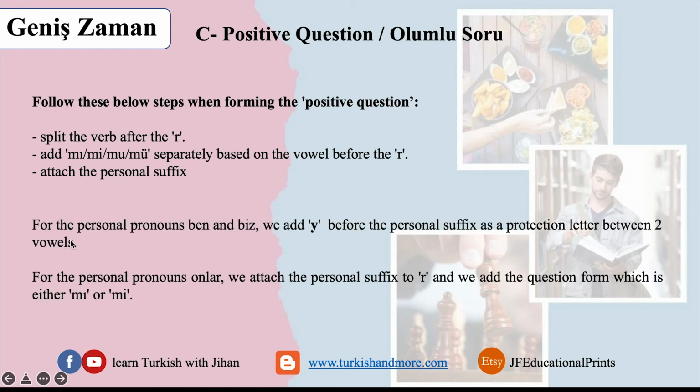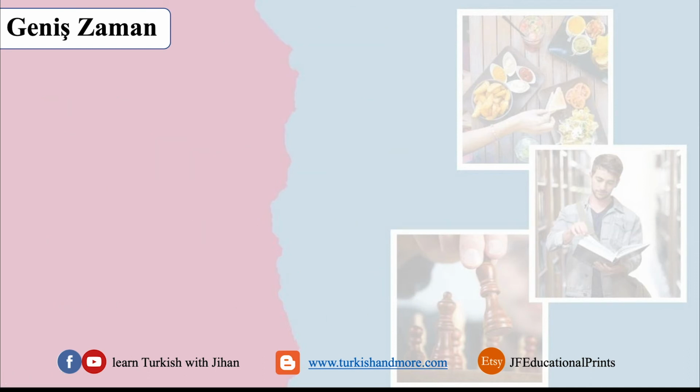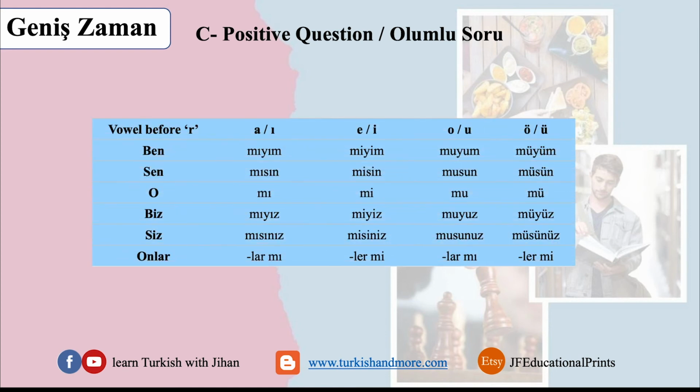Now, we have here some notes for the personal pronouns ben and biz. What do we do? We add a y before the personal suffix. It is like a protection letter between two vowels. We'll see that. And for onlar, we attach the R, and then we add the question form. It's either m or mi. Let's take the rule.